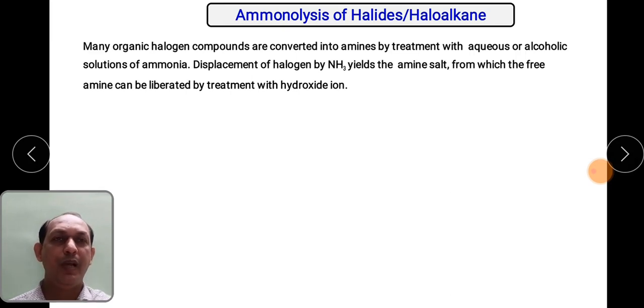The next method is ammonolysis of halides, alkyl halides or haloalkanes. As we know, many organic compounds can be easily converted into amines by treatment with aqueous or alcoholic NH3. So ammonia is basically used as a very good reagent for conversion into amines. So in this particular reaction, the NH2 group is being formed.